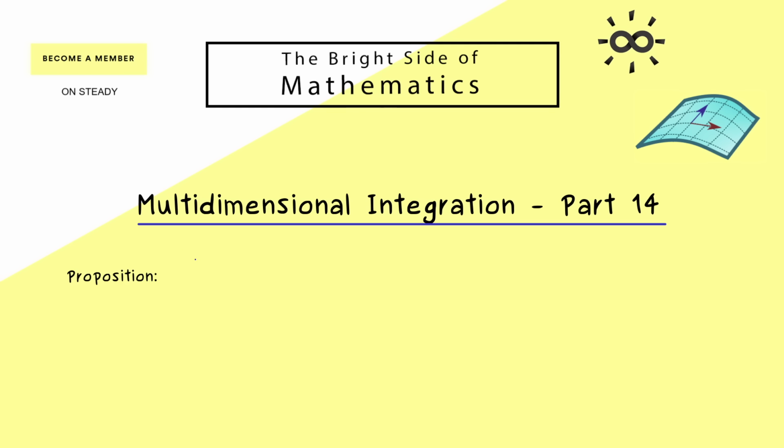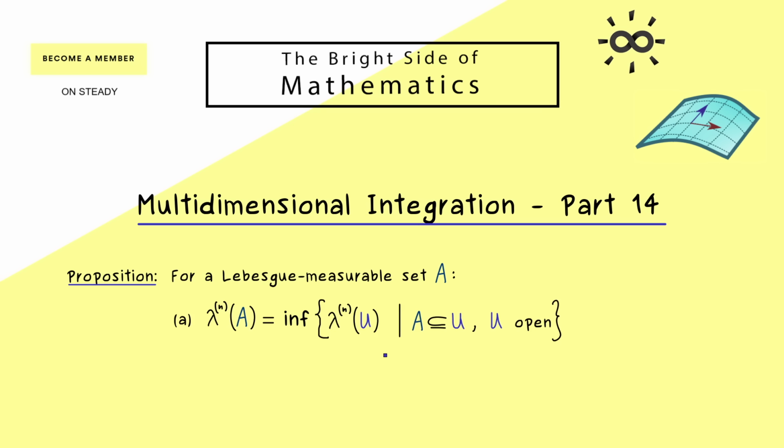And now without further ado, let's immediately recall the proposition about the regularity of the Lebesgue measure from the last video. Indeed, there we have two statements that should hold for a Lebesgue measurable set A. The first one is what we call the outer regularity of the Lebesgue measure, and it just tells us that the measure of A can be approximated by open sets from the outside.